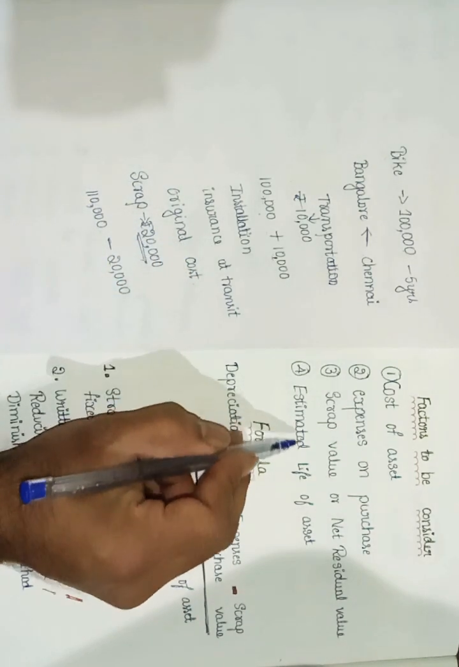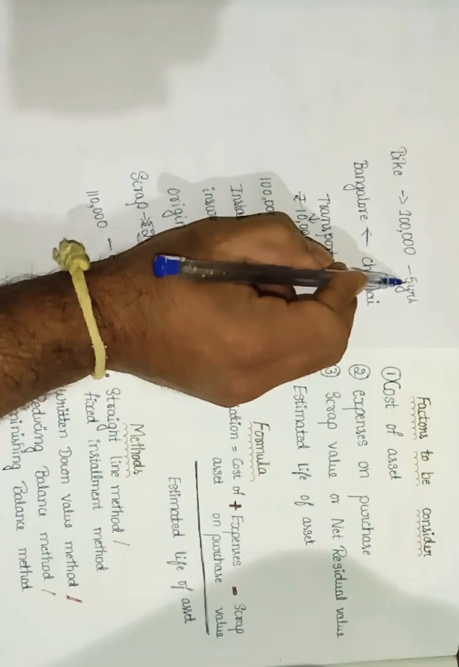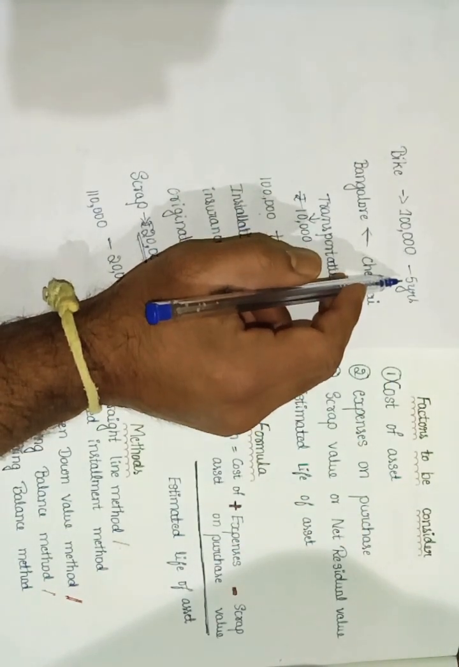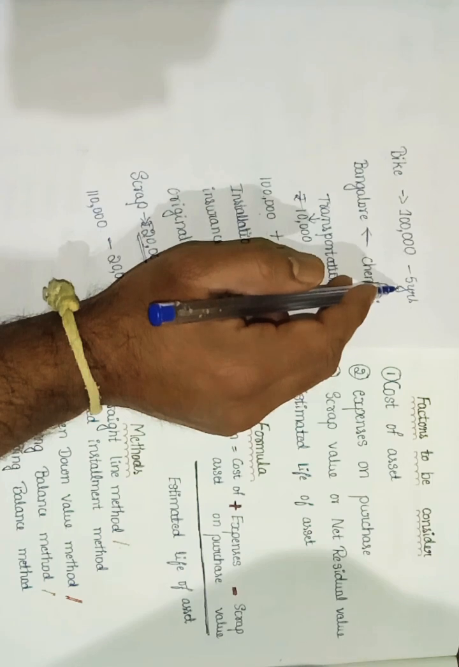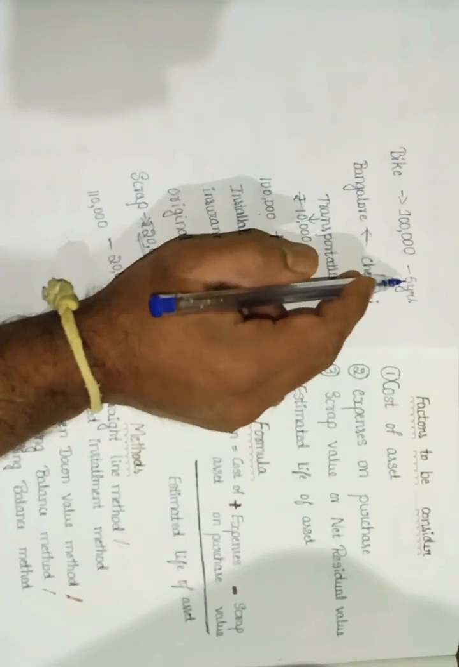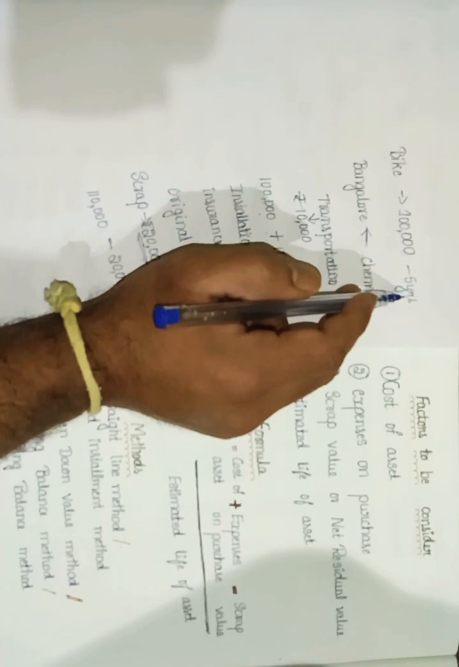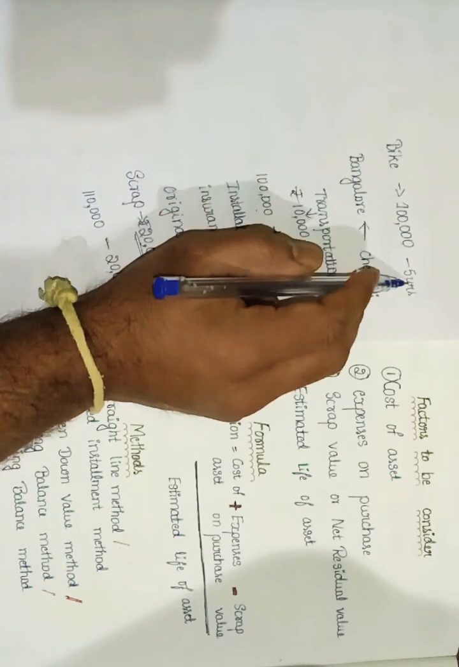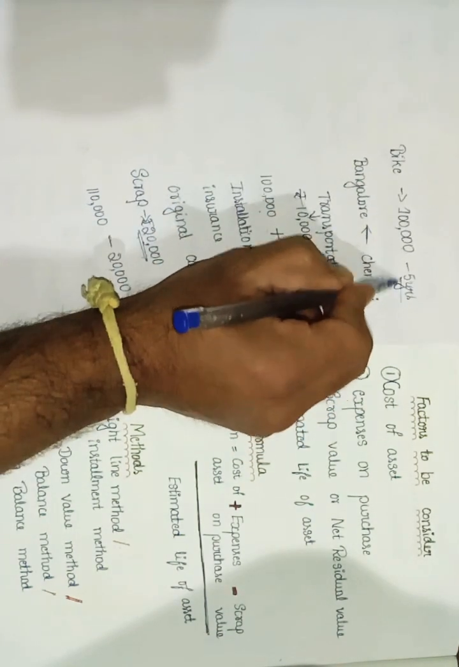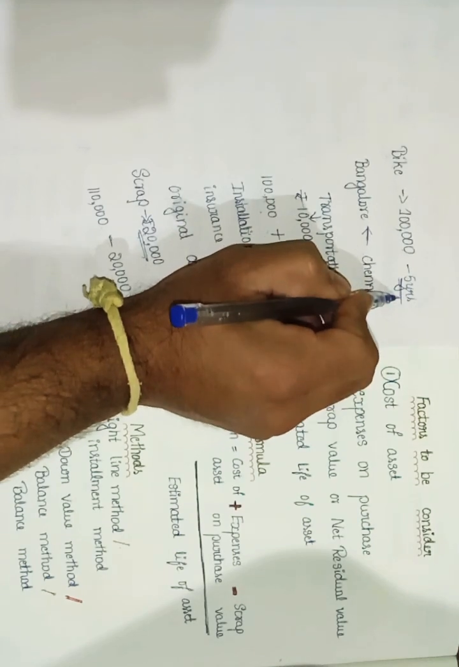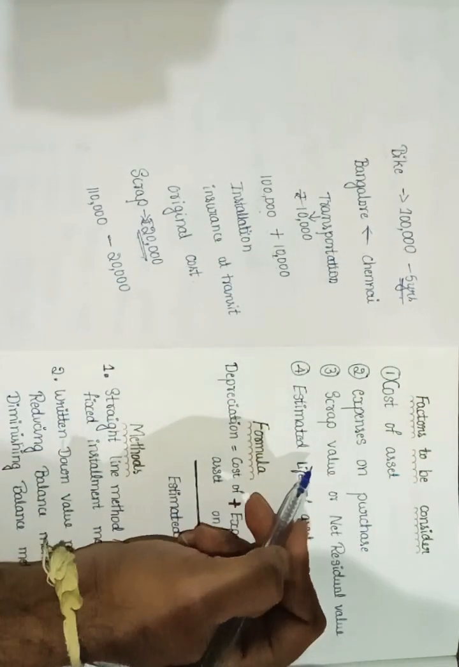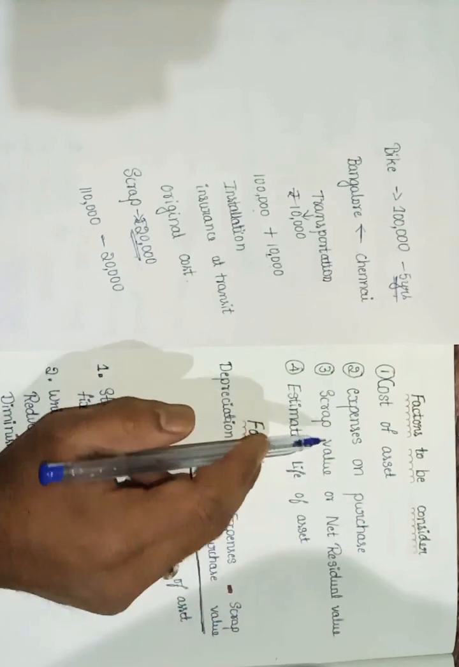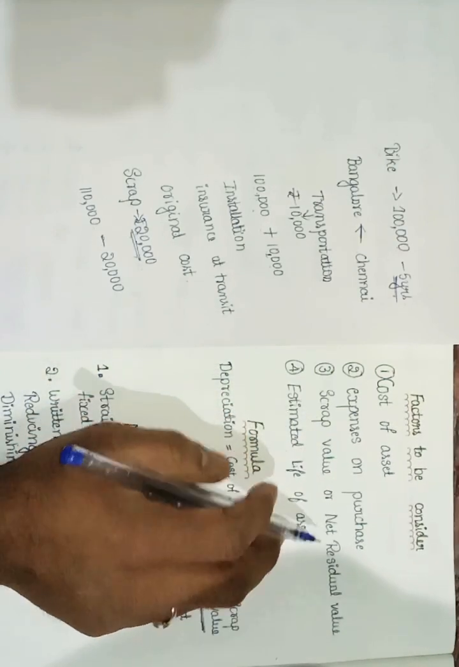And finally, estimated life of asset. It is nothing but just an estimation. If you are using this bike properly, we can use that asset for more than the estimated life. If you are not maintaining it properly, it is going to give benefits for less than that also. It is just an estimation, an average period. For example, this 1 lakh rupees worth of bike, we are estimating that we can use it for 5 years. How many years we can use it is called the estimated life. These are the 4 things we need to consider while calculating depreciation: cost of asset, expenses on purchase, scrap value, estimated life of asset.